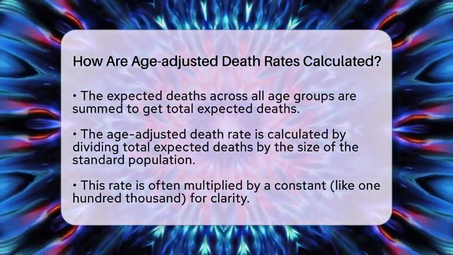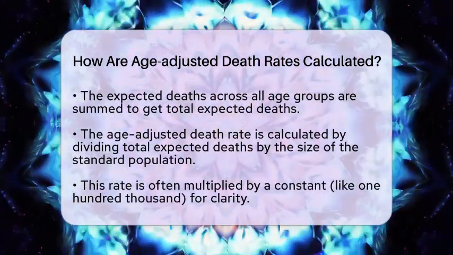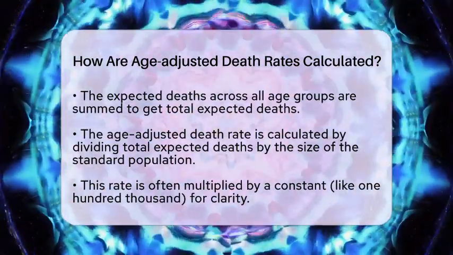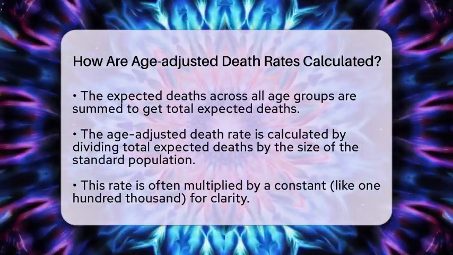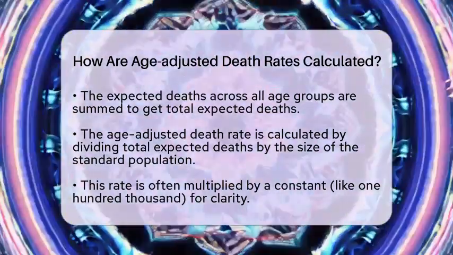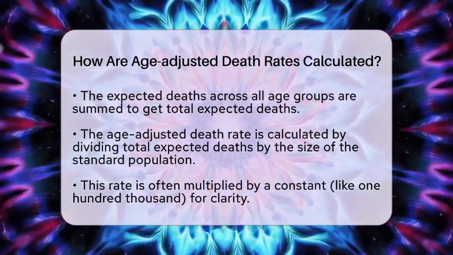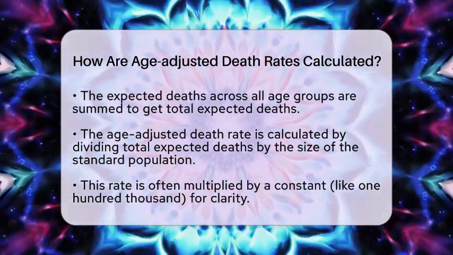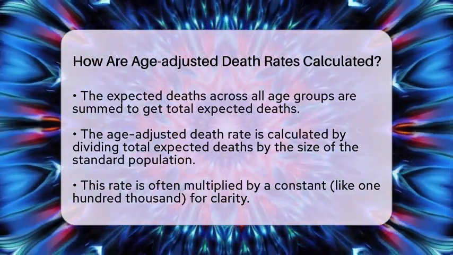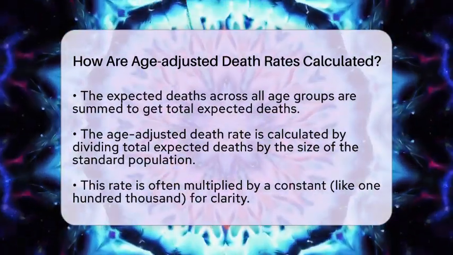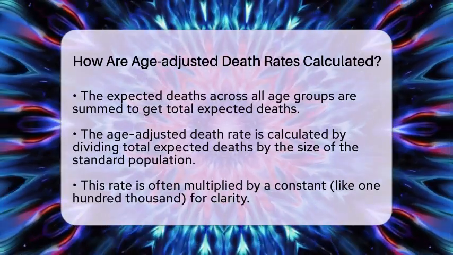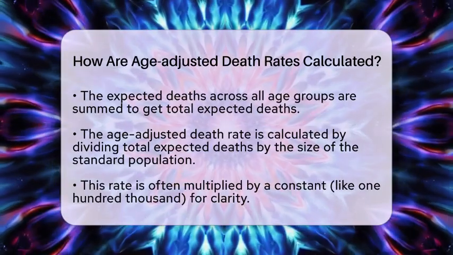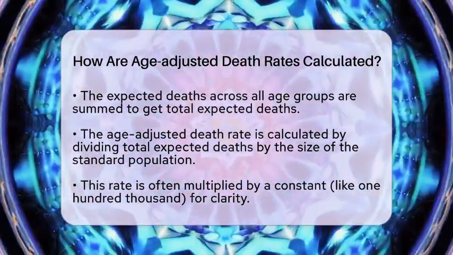Finally, we calculate the age-adjusted death rate. We take the total expected deaths and divide it by the total size of the standard population. To make it easier to understand, we multiply by a constant, like 100,000, to express the rate per that number of people. This method is known as the direct method of age adjustment. It provides a summary death rate that reflects what the overall death rate would be if the population had the age distribution of the standard population.